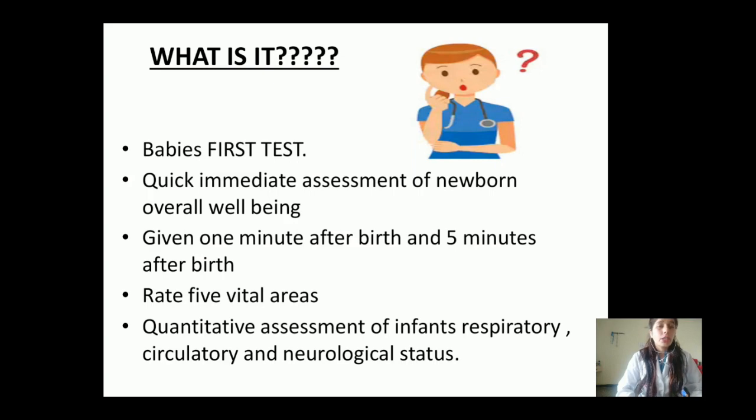Next, here we are using 5 vital areas: appearance we will check, pulse we will check, respiration we will check. So we are using 5 basic parameters, and on the basis of those parameters only we are doing the scoring. Next, it is a quantitative assessment of infant respiratory, circulatory and neurological status, or we can say that indirectly we are assessing the respiratory, circulatory and neurological status of the child, which are the most important and vital systems in our body.